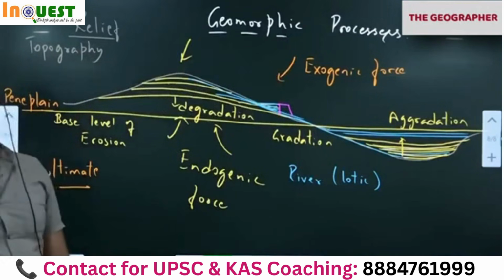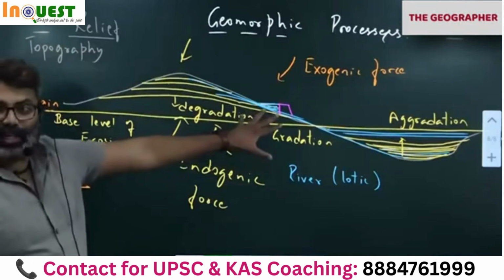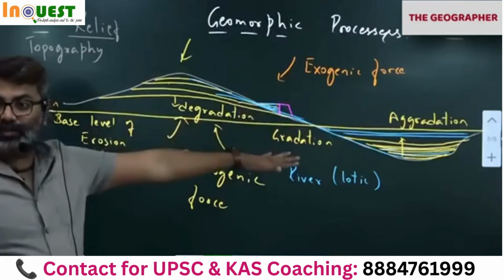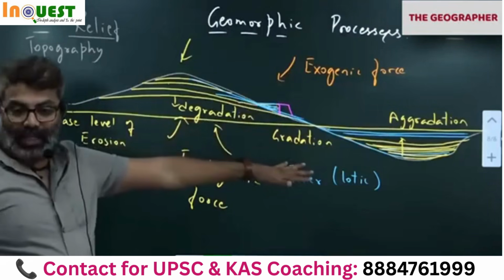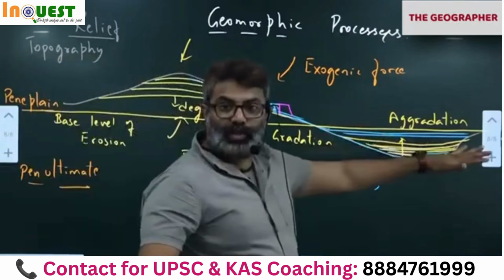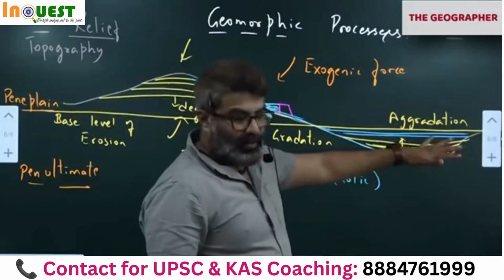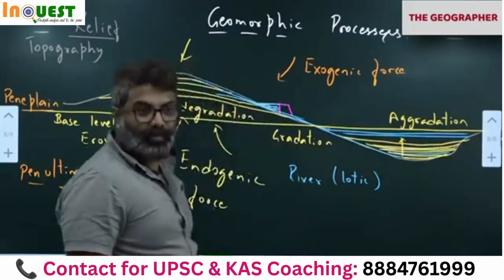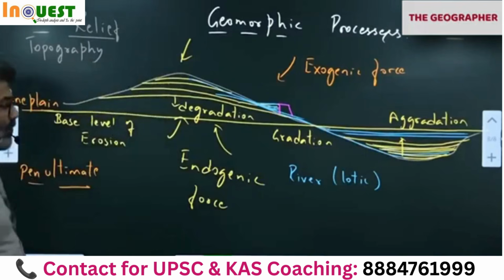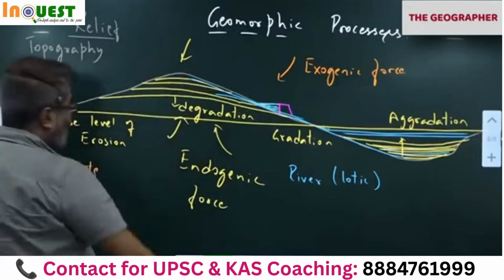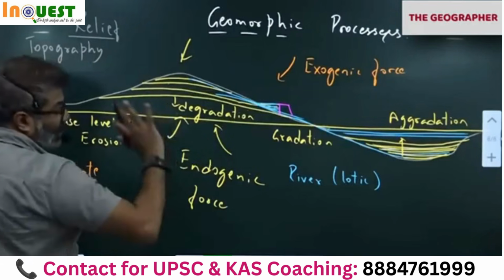Okay. Clear? If you understand this topic, you can understand such topics. That is the reason below the mountains there will be large fertile soil. Below every mountain you will notice this. Next to the Andes, next to the Himalayas, next to the Rockies, we will find a large flat plain, alluvial plain, flat surface. So that means we are trying to achieve this everywhere. So now you got to know what is happening.